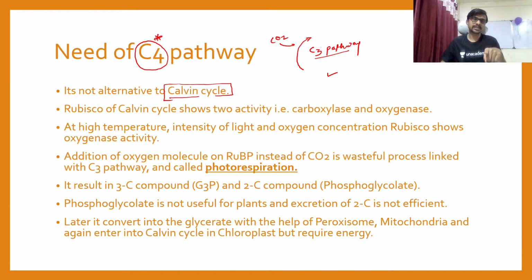Okay, so the CAM plants are present in the plants which are living inside of a desert. So this plant possesses its own pathway for the CO2 fixation, and we call it CAM, because the family, if you see, which is living inside of a desert, is called the crassulacean family. So the pathway is called the crassulacean acid metabolism pathway. Okay, so we are going to discuss it in tomorrow's lecture. Okay, so now keep in mind that the Calvin cycle is mandatory for the plant, so it is already present inside of a plant,